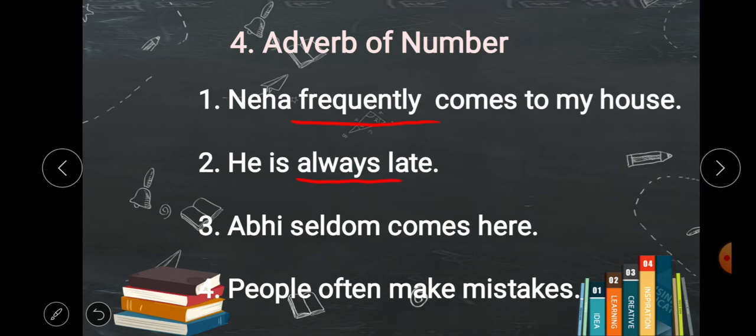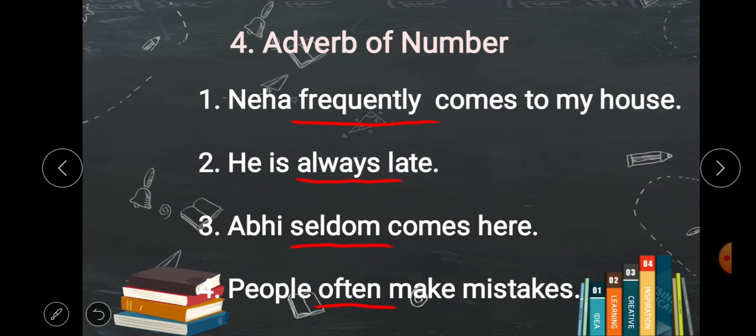Abhi seldom comes here. How often does Abhi come here? How many times? So Abhi seldom comes here. People often make mistakes. So here, often. These words frequently, always, seldom, often answer the question how often or how many times, how frequently.